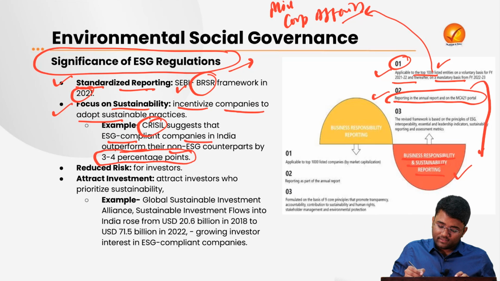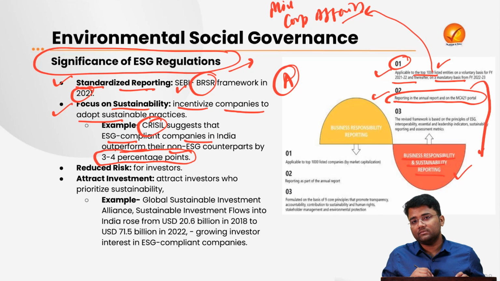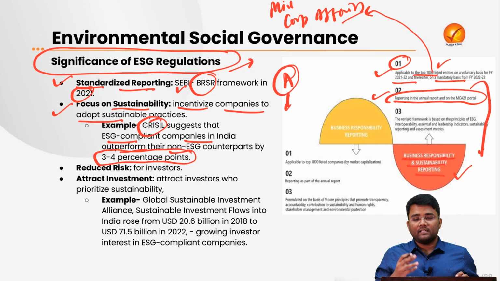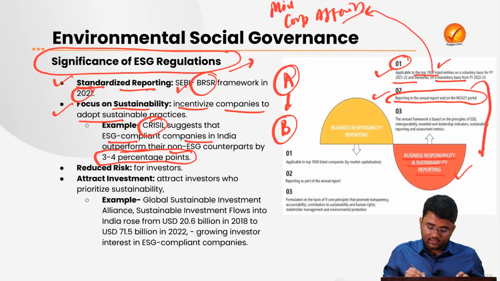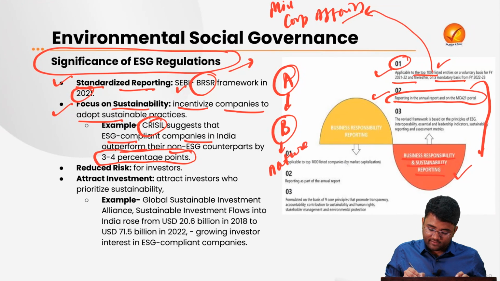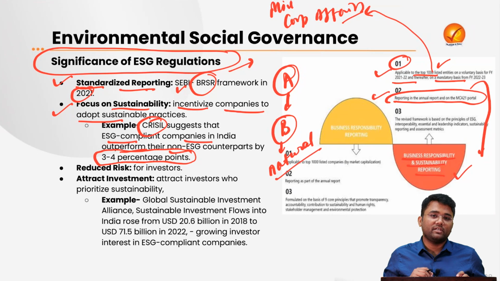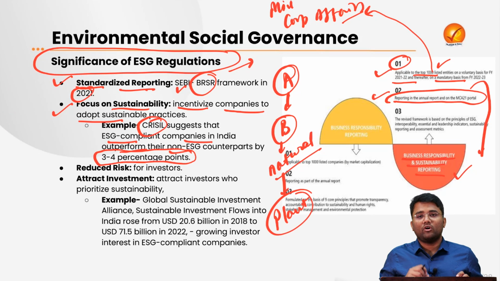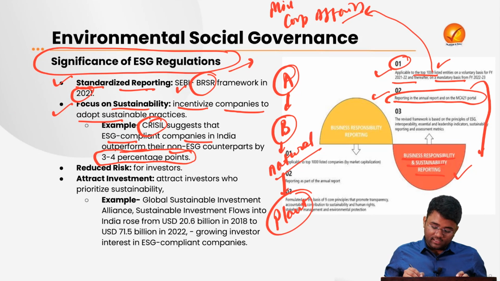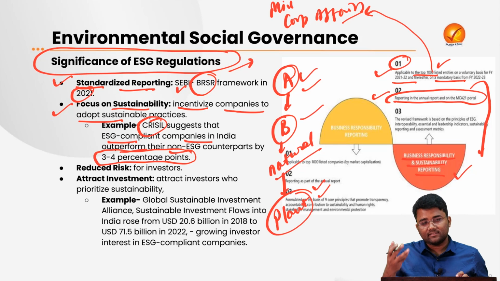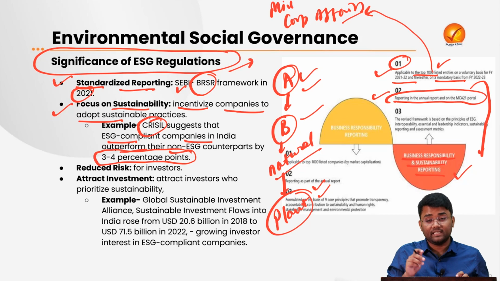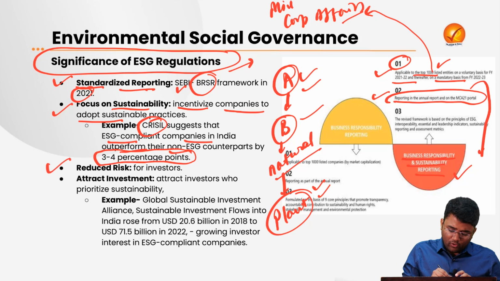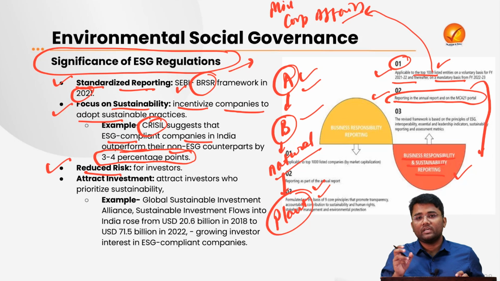Okay, let's suppose this is a company A. When the advertisement of this company comes, whatever product they are making, let's suppose they are making product B, which is extracted from natural ingredients, and whenever you buy this product, they will be planting one plant for the product you have bought. So this might lead to increased sales of this company, and they can outperform the non-ESG compliant companies. Similarly, it will also lead to reduced risk for the investors who are investing in these companies.